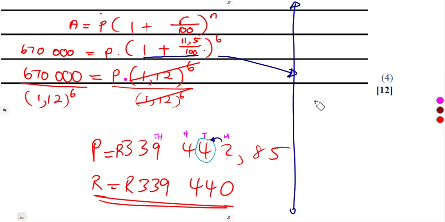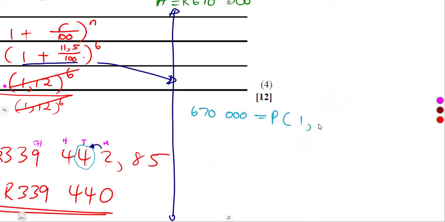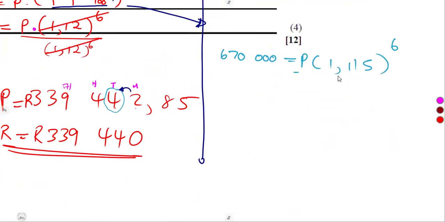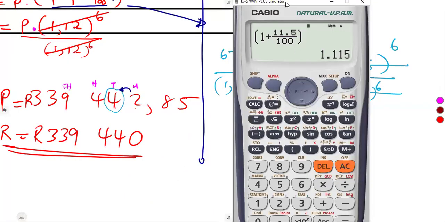It was going to be like this: 670,000 is equal to P into this value under the bracket without being rounded off. It's 1.115, as you can see here. So that was going to be 1.115 to the exponent of 6. Then we do the same thing, just like the previous case. We divide by 1.115 to the exponent of 6. So this was definitely going to cancel. Therefore, our principal was going to be this over that.